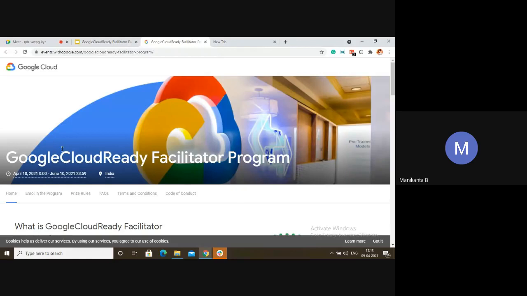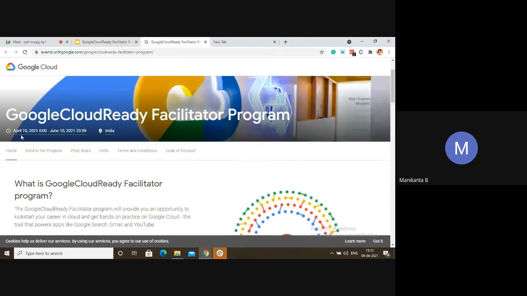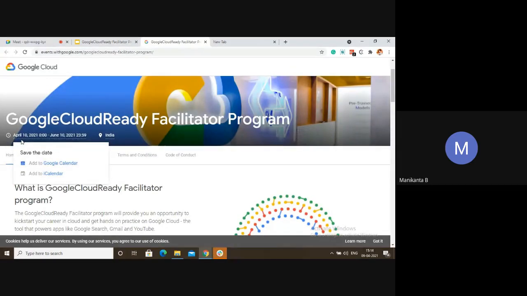So first thing is we all know that the date has been preponed. The last date to register was April 10th before, but now it has been shifted to April 9th, and the timeline is still June 10th to complete this program.